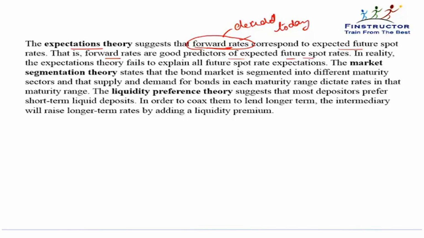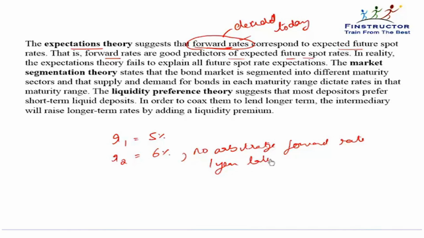Now let's understand that if the 1 year spot rate is equal to 5% and the 2 year spot rate is equal to 6%, compute the no arbitrage forward rate for a borrowing or lending to happen 1 year later for a period of 1 year.